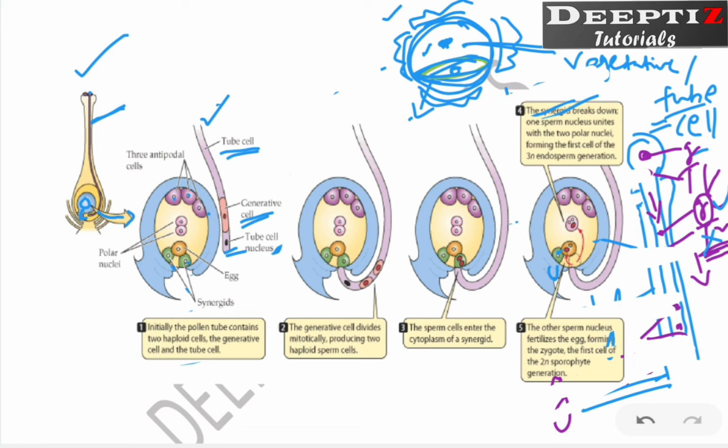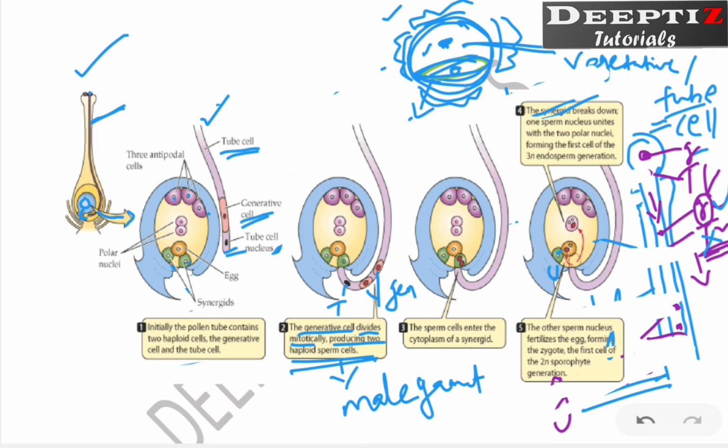In the second stage, what happens? The generative cell divides mitotically to produce two haploid sperm cells, or two haploid male gametes. Which one is this? This is the tube nucleus. This will disappear later, and these two are the male gametes. From where have they formed? They have formed from the generative cell.